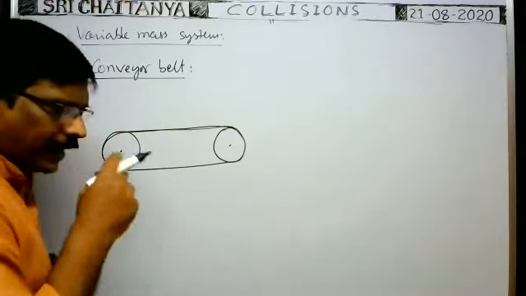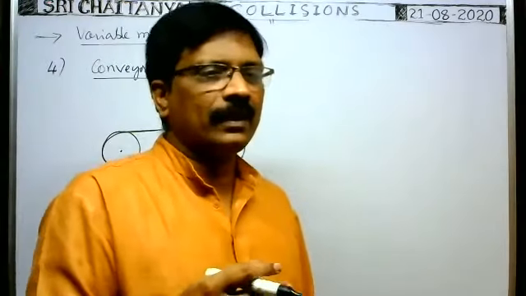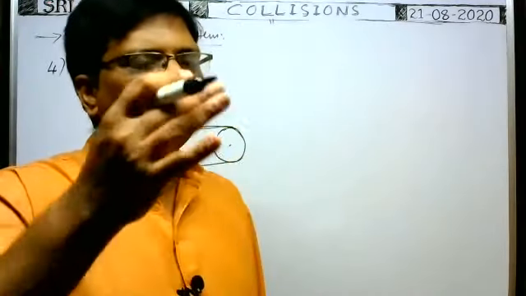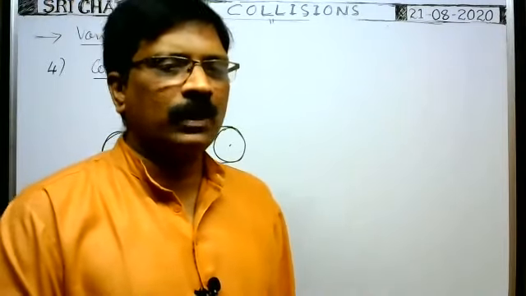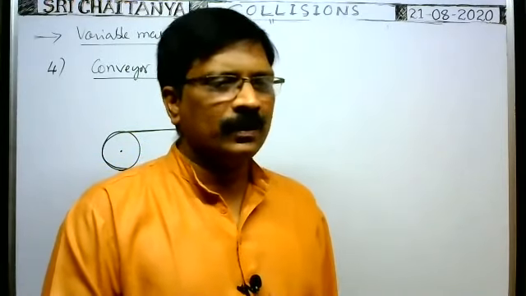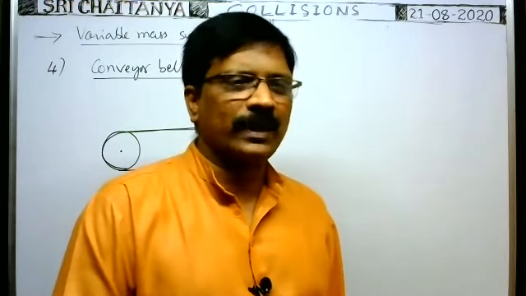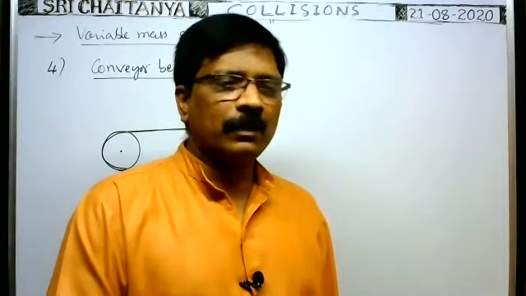Like in airports, a belt carries the luggage from one place to another. That is the conveyor belt. Similarly, in industries also, like cement factories, conveyor belts are there.